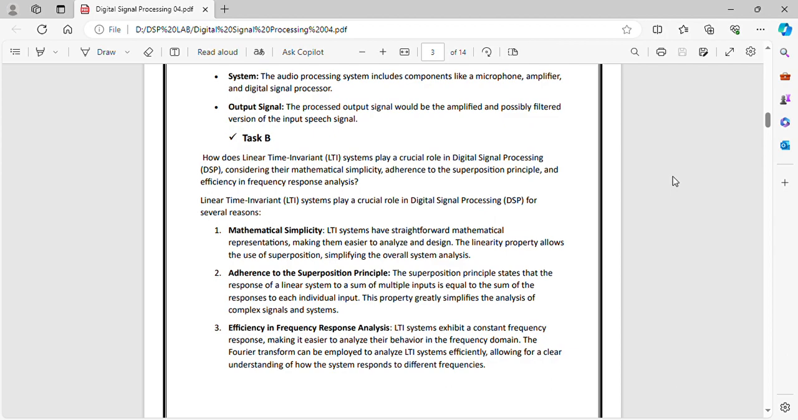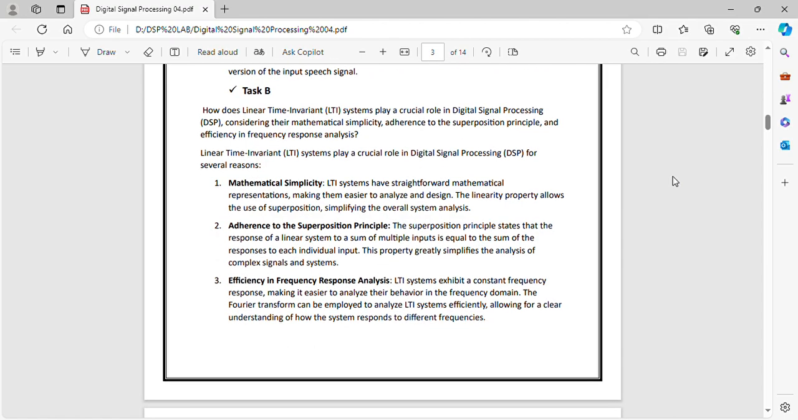In mathematical simplicity, LTI systems have straightforward mathematical representations, making them easy to analyze and design. While in adherence to the superposition principle, it states that the response of the linear system to a sum of multiple inputs is equal to the sum of the responses to the individual inputs. And in efficiency in frequency response analysis, LTI systems exhibit a constant frequency response, making it easier to analyze their behavior in the frequency domain.